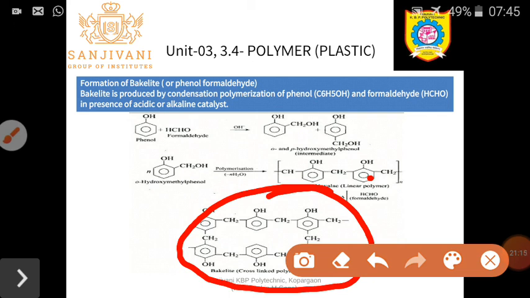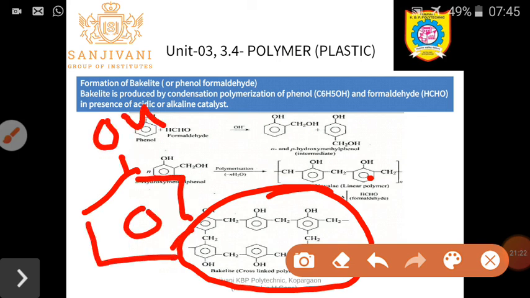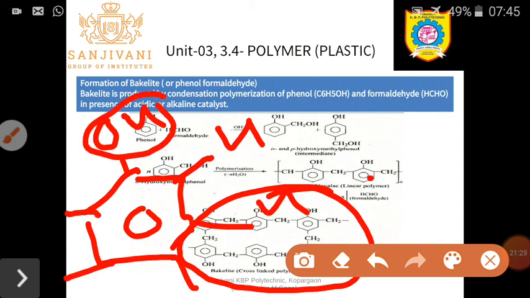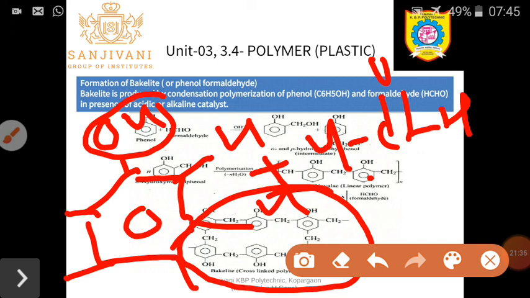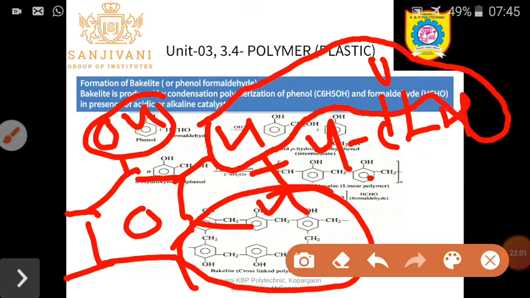Here in this case, the hydrogens, one hydrogen, second hydrogen, third, fourth and fifth hydrogen, and this OH group, when combined with this H-C double bond O, that is formaldehyde, at that time what happens, this H and OH, elimination of an H2O water molecule takes place.